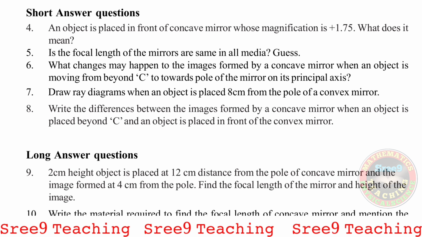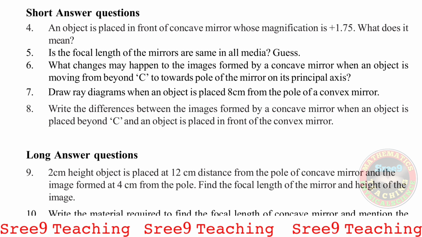Hence the image size increases when the object moves from C to the pole. Okay, and in all cases we get an inverted image, but at the end we will get a virtual image inside the mirror.